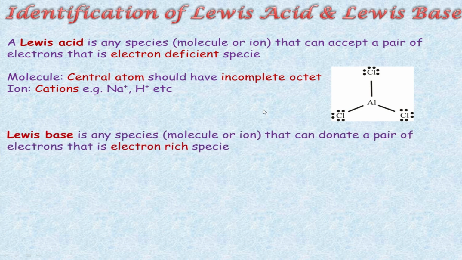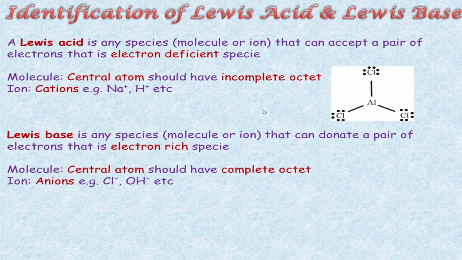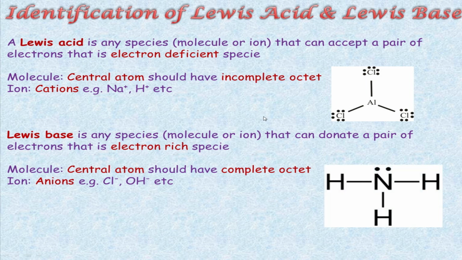A Lewis base can be any species, molecule or ion, that can donate a pair of electrons, that is, an electron rich species. So a Lewis base should be an electron rich species. If it is a molecule, its central atom should have a complete octet. In this example, you can see nitrogen is from group 5A of the periodic table.